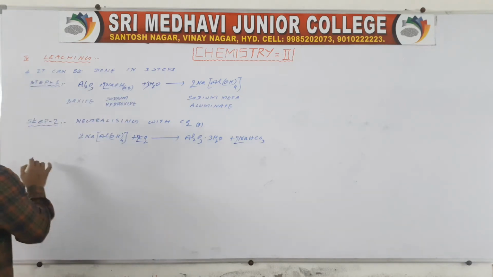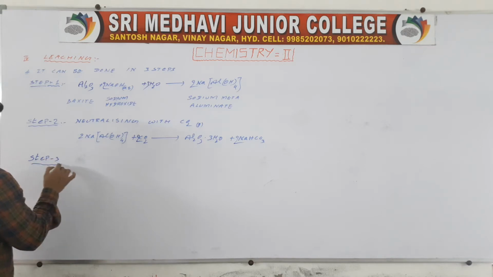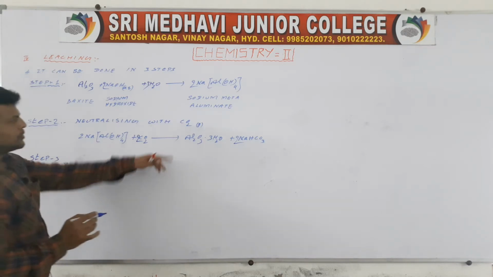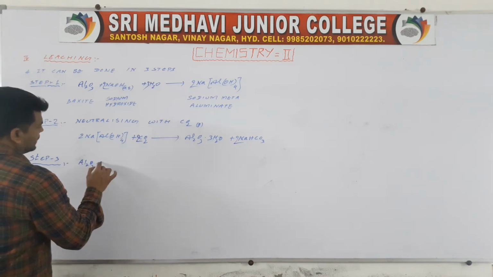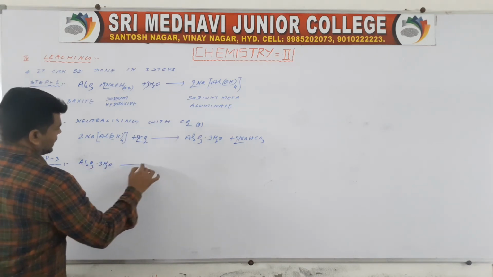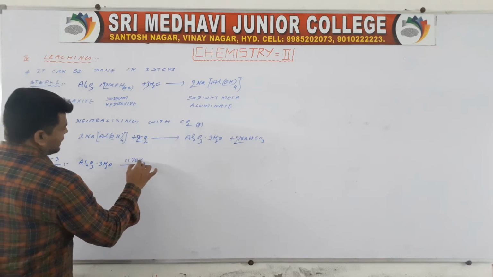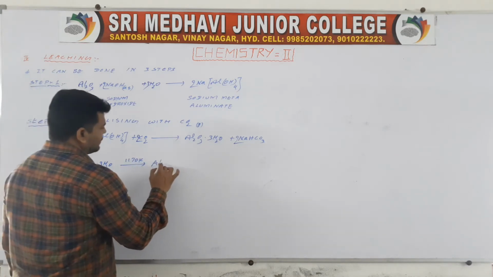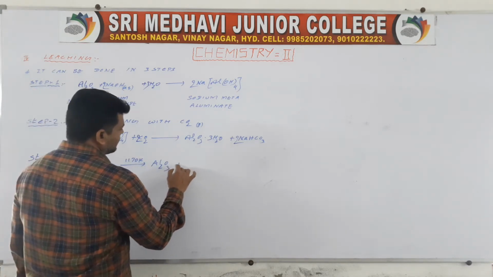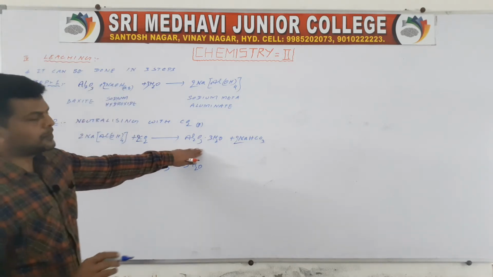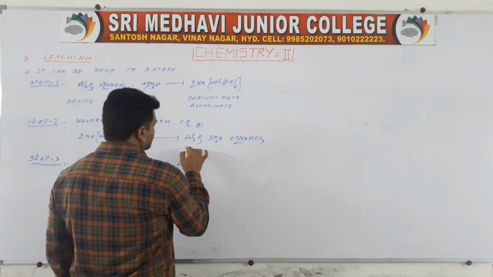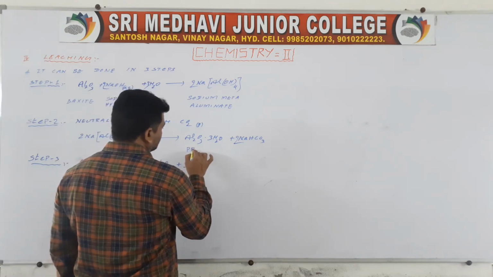So on heating, step 3. On heating Al2O3 and 3H2O at 1170 kelvins, Al2O3 plus 3H2O is formed. This forms a precipitate.